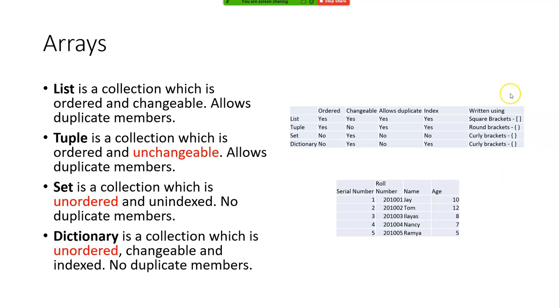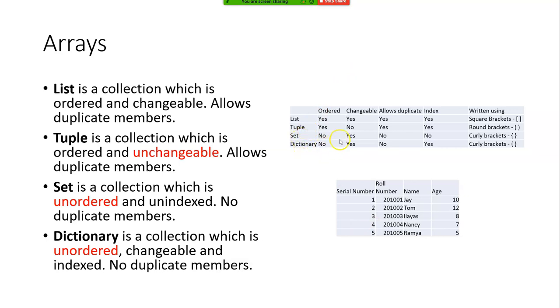This is like a simple table. Your school or college or organization will have records like this. If you want an array where you won't have duplicates, which can be for various reasons, you go for a set or a dictionary.